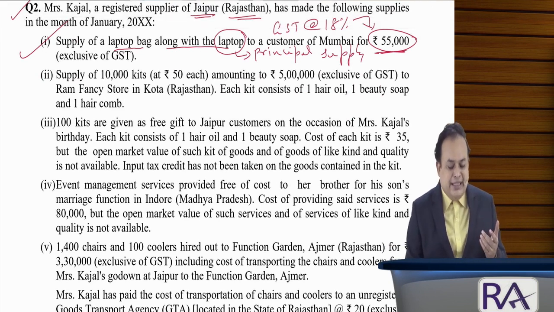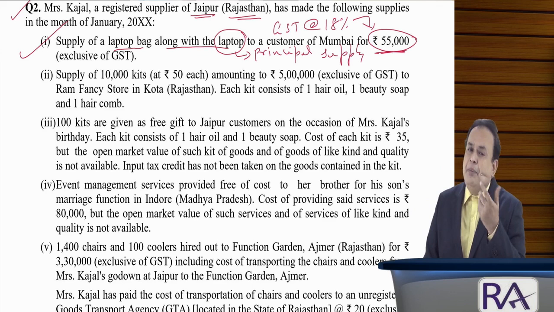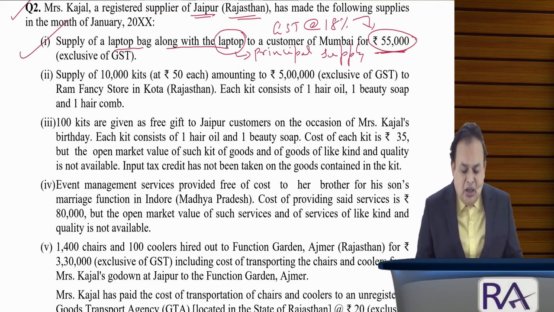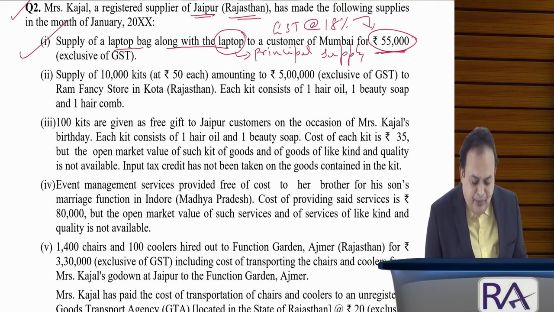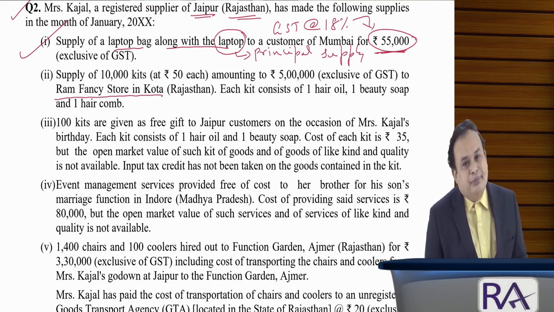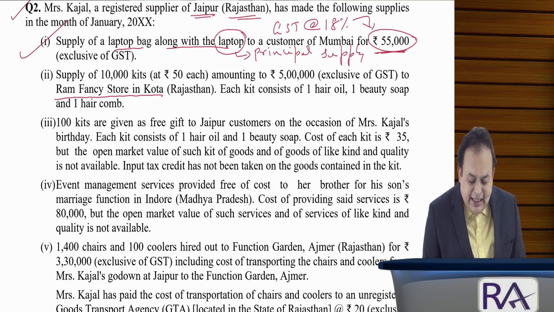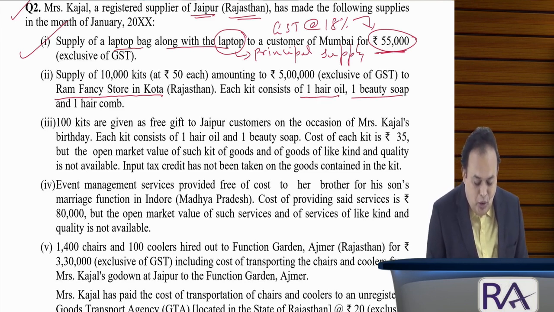Now point number 2, very simple to say. Supply of 10,000 kits at rupees 50, namely 5 lakh rupees, exclusive of GST, sold to Ram Fancy Store in Kota. Each kit consists of 1 hair oil, 1 beauty soap, 1 hair comb.